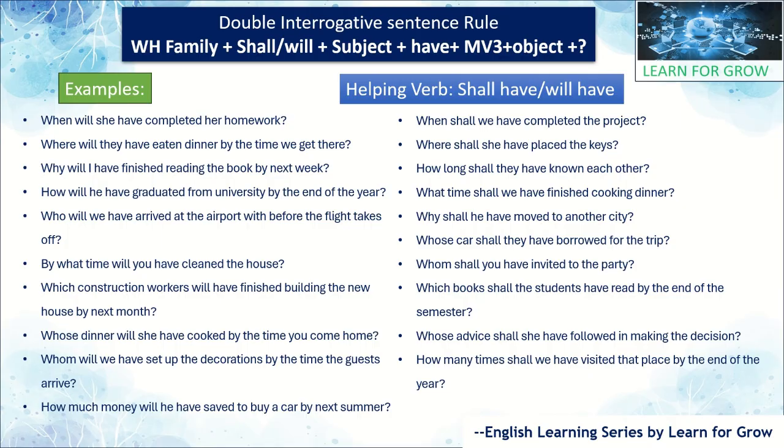These are the examples of double interrogative sentence rules. Based on the structure rule only we have taken the examples. You have to practice more examples. You can write on your own based on the rule. For reference I have given a few examples. Just refer to these examples and form your own sentences. That will be very helpful for your understanding and for communication.